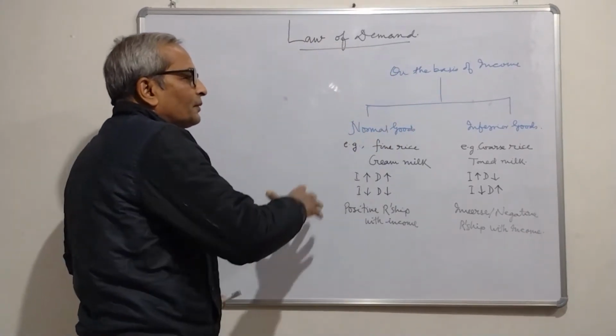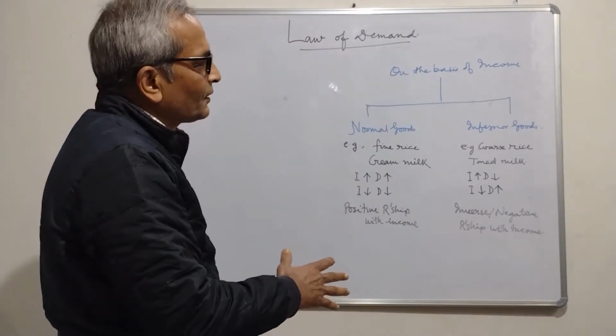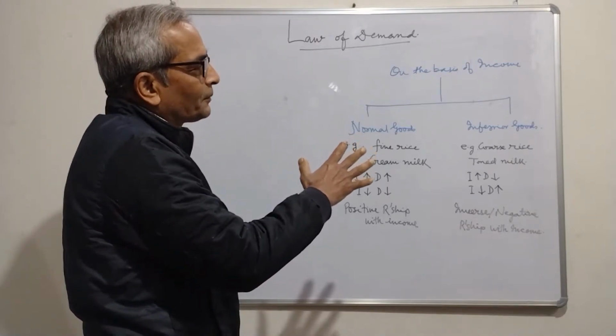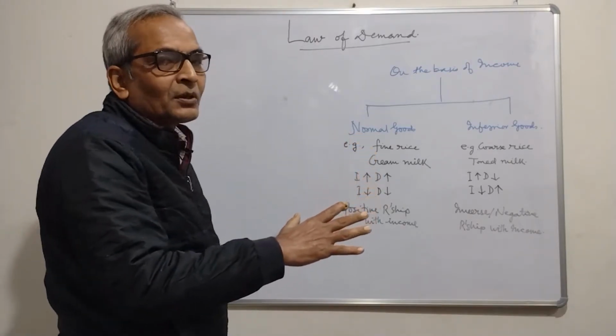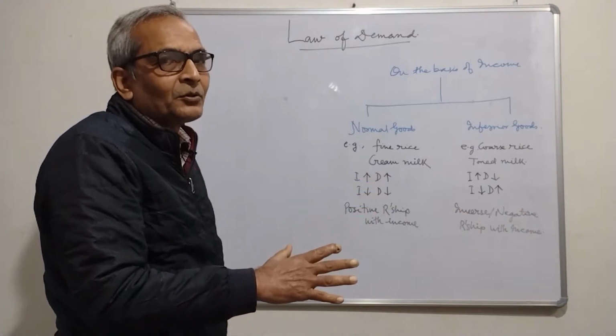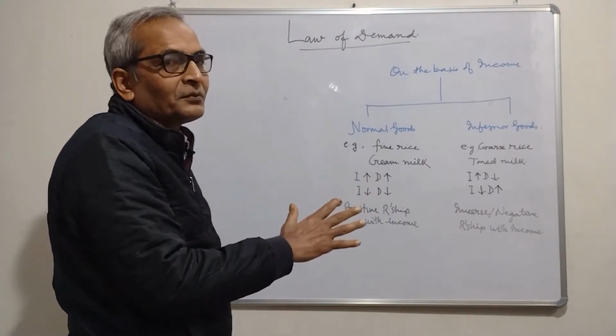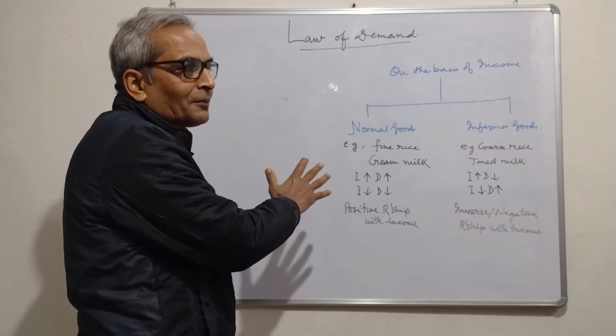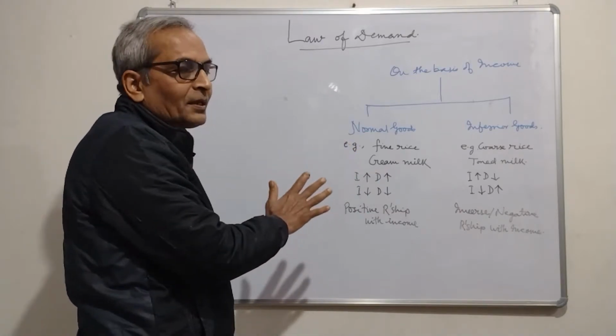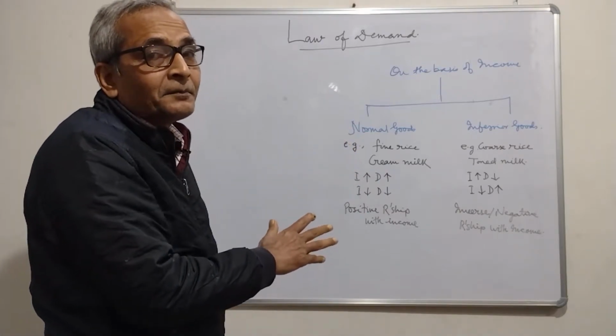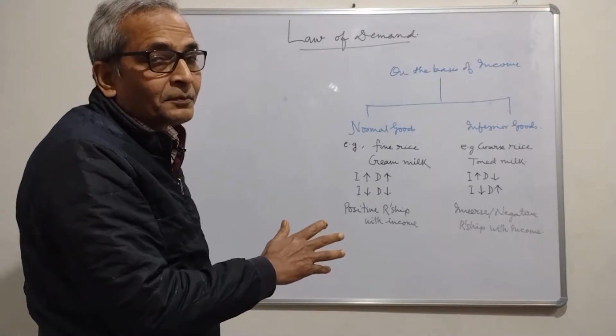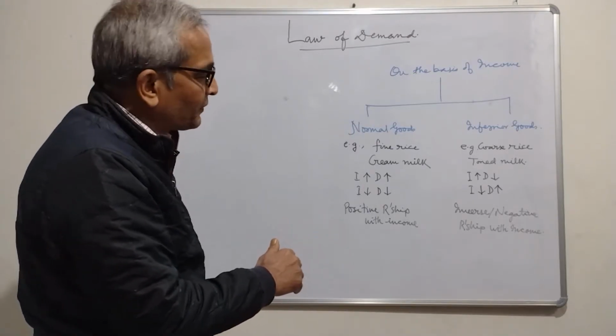So we have just seen, on the basis of income, there are two types of good. We classify them into two types, normal goods and inferior goods. We have seen the examples. We have seen their relationship with the income, whether it is positive or negative.